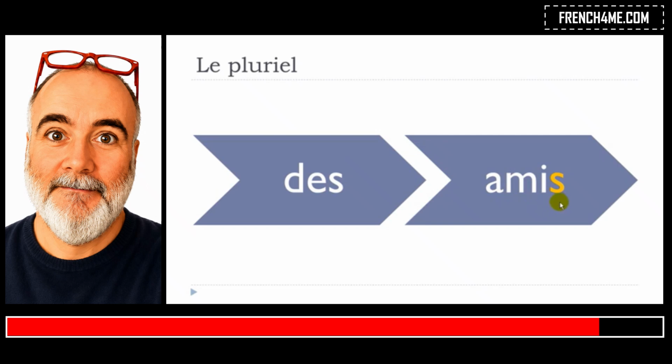You add an s at the end of the word. As in most cases, you won't pronounce it, but you will have to write it. And so you've got des amis. If you make the liaison, the link between the two, you will get des amis. So ami, remember, doesn't change. Even if you write the s, you don't pronounce it.